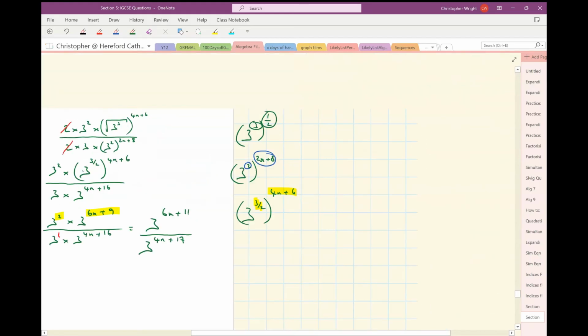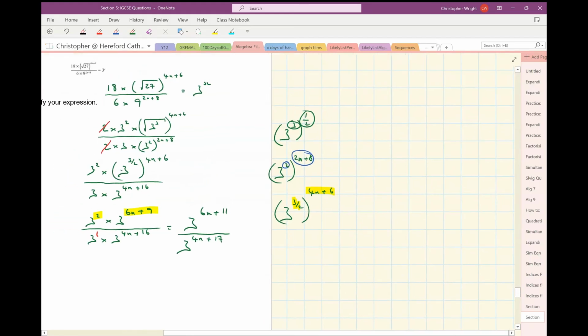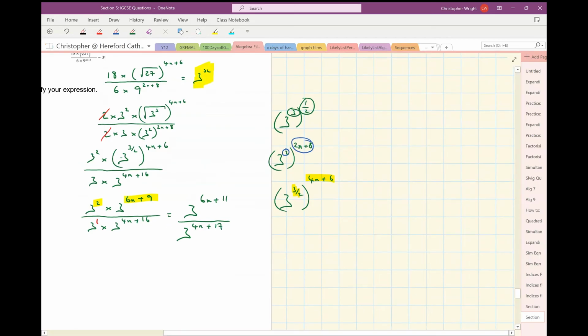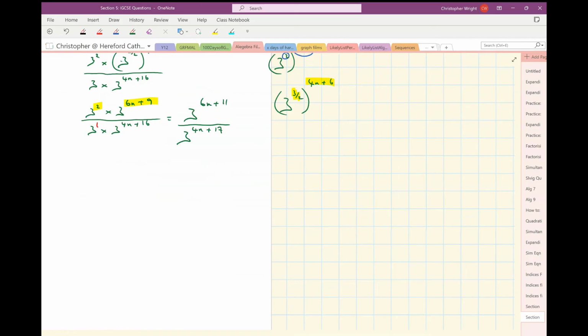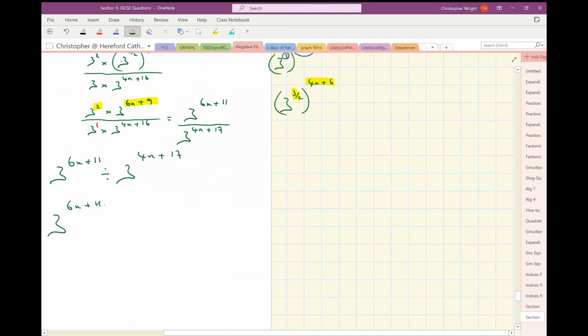Okay, now let's just go back to the beginning of the question. All of this, I'm trying to get it in the form of simply 3 to the power of something. Now, I've got 3 to the power of 6n plus 11 divided by 3 to the power of 4n plus 17. So I'm going to subtract those powers. But of course, I'm going to be very careful. So I've got 6n plus 11 minus, put that in a bracket so I don't mess up the signs.